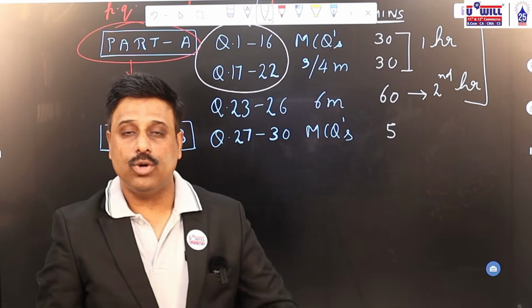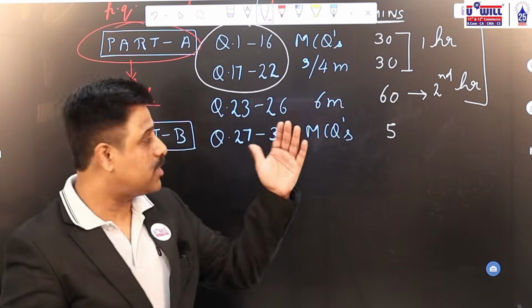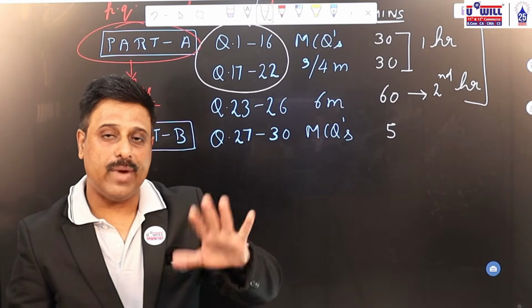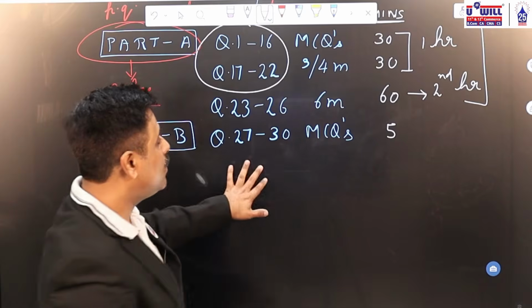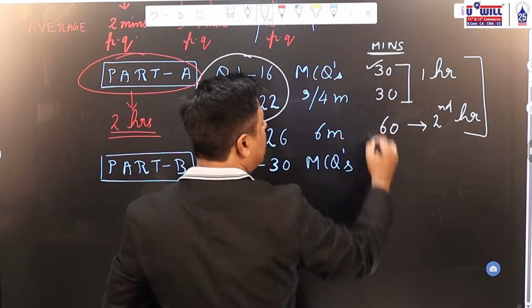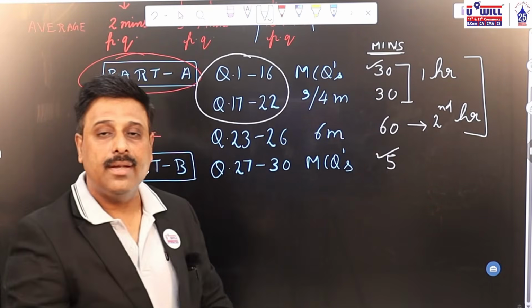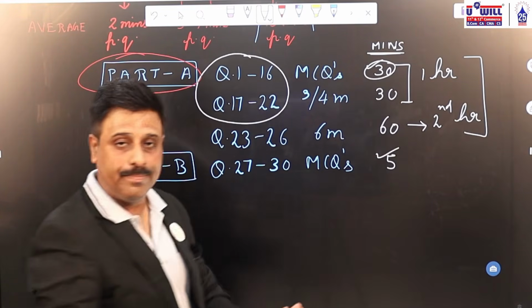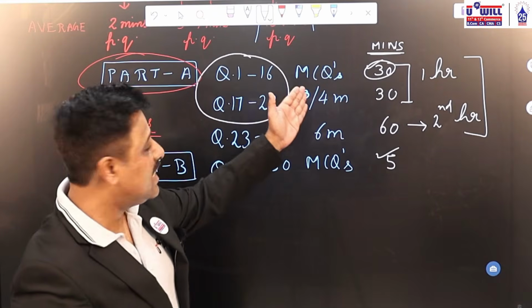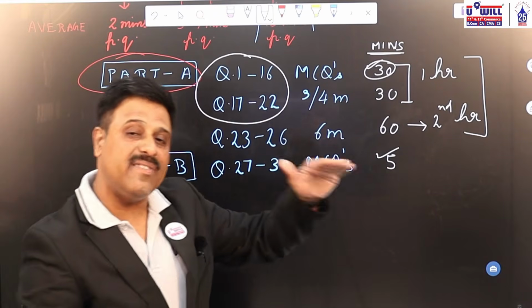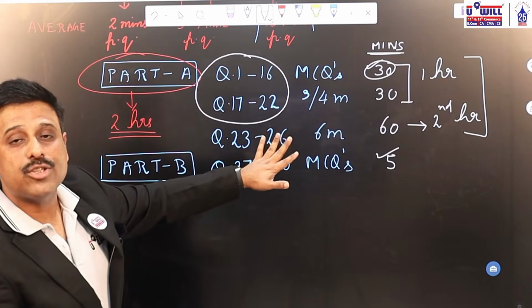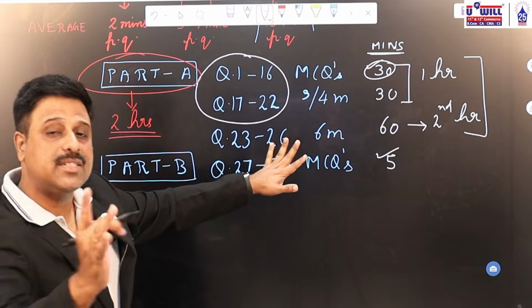So the first 16 questions plus these 4 MCQs. I said 40 minutes on an average for 20 questions of MCQ. Here, as per this time management, 30 plus 5, 35, you are able to finish it. Even if you have devoted 5 minutes extra over it, it will be fine. That's what I said. In 1 hour, roughly till 22, it should be over. If one question is remaining, it is fine.